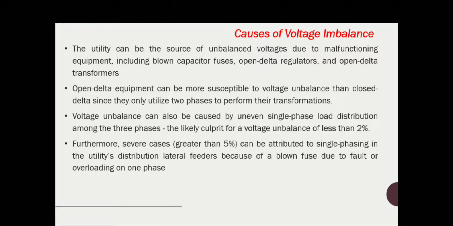Furthermore, severe cases of greater than 5% unbalance can be attributed to single phasing in the utility distribution lateral feeders because of a blown fuse due to fault or overloading on one phase. So if single phasing occurs in a power system, that also leads to a severe unbalance, in the range of 5% variation.